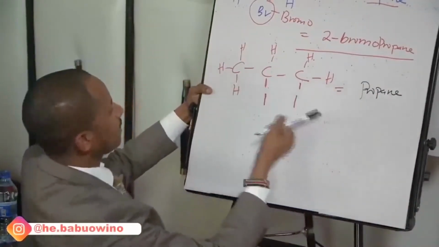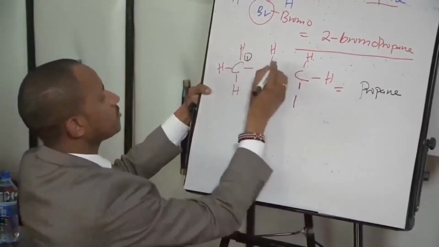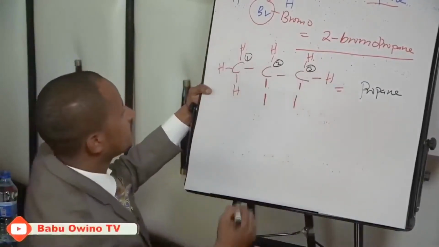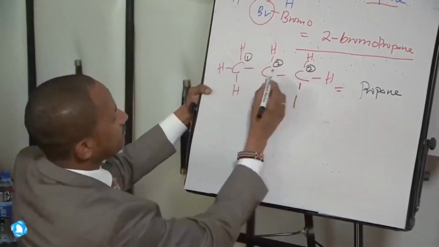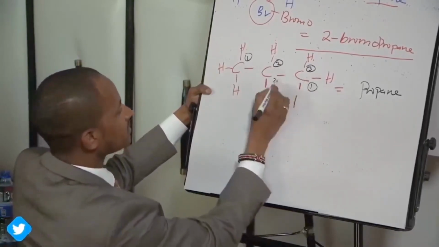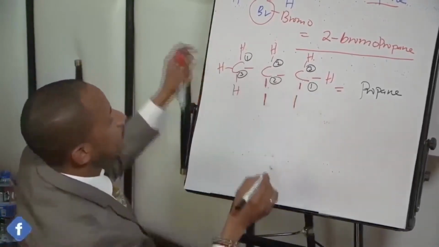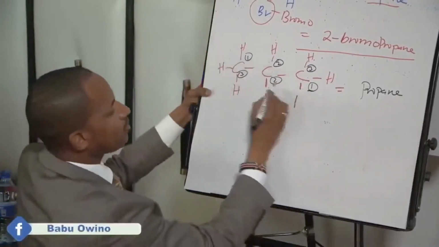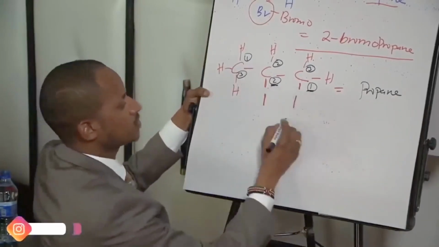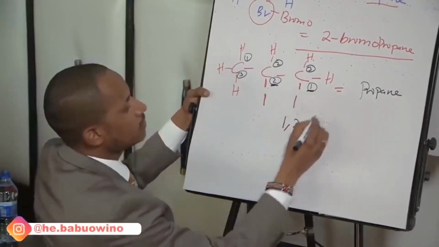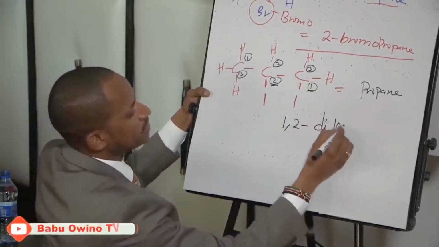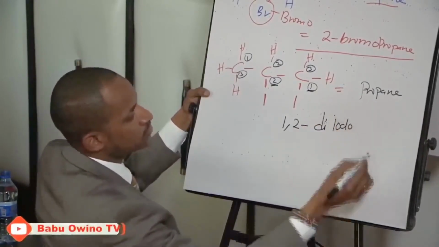After that, identify on which carbon atom does it fall. There are two, they fall on the second and the third, or the first and the second. So the most important thing here, we take the lowest possible values. So you take 1 and 2. You say 1, 2. We said when there are 2 it is di, but because it is iodine it is iodo propane.